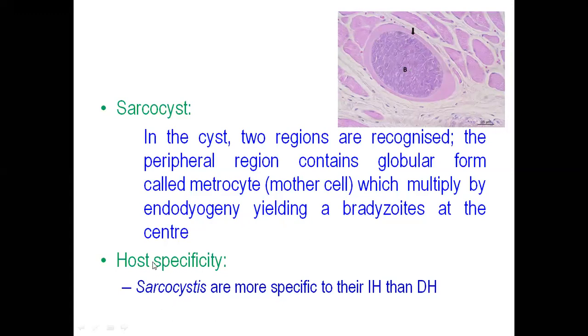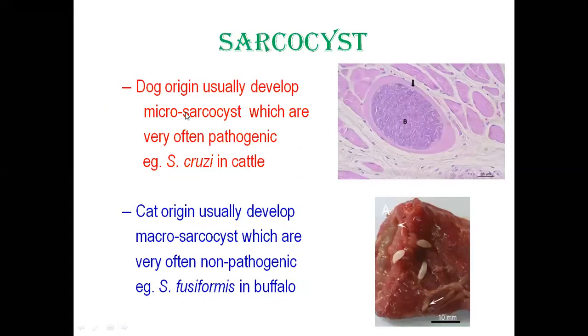The next point is that sarcocysts are more host specific to their intermediate host than their definitive host, which we will see in the next slides. As I have said, depending on the host, it will develop as microsarcocysts or macrosarcocysts.